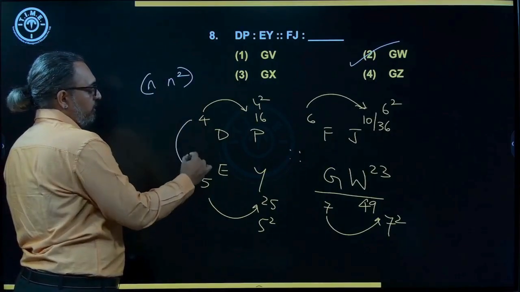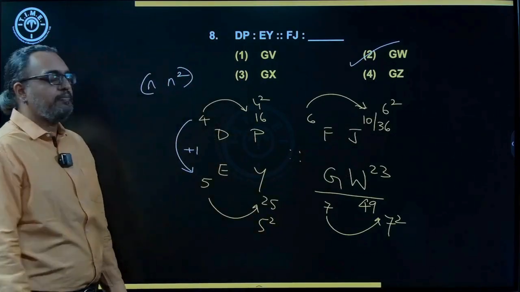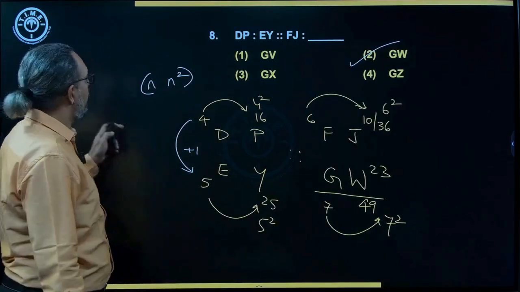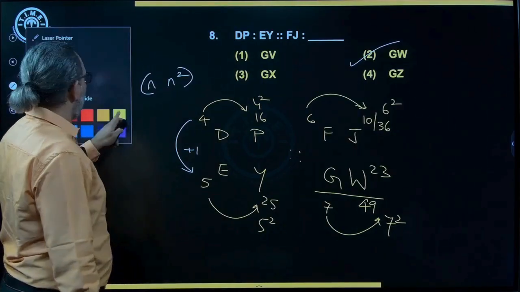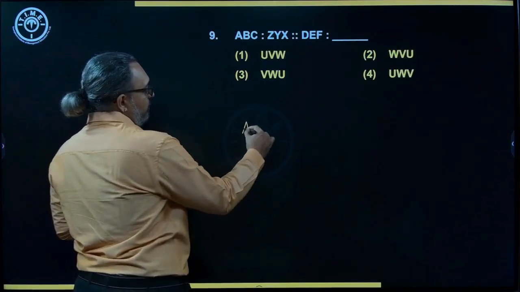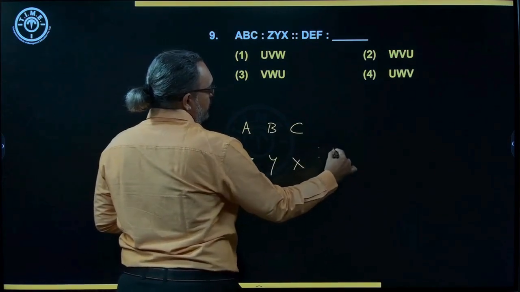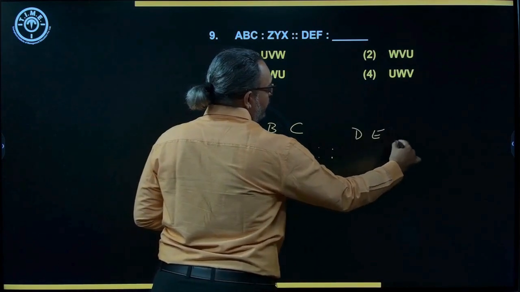Increasing by plus 1. So here also we increase by plus 1. Correct? Right. Then next one. Yeah. So we have A, B, C, Z, Y, X. Similarly, D, E, F, blank.